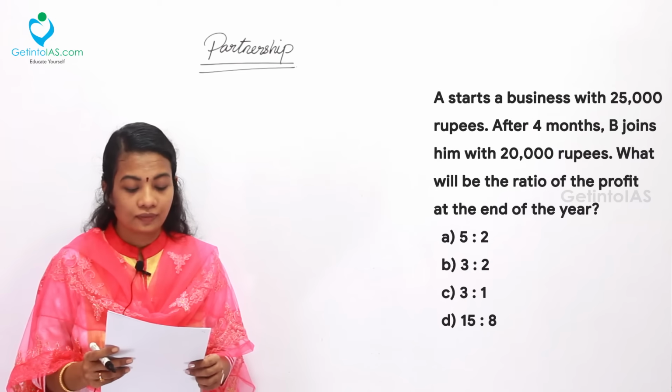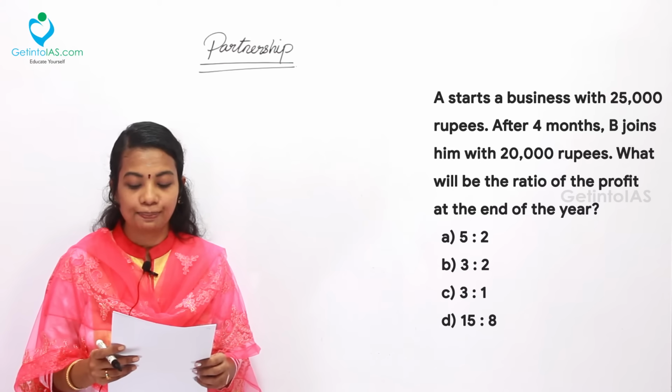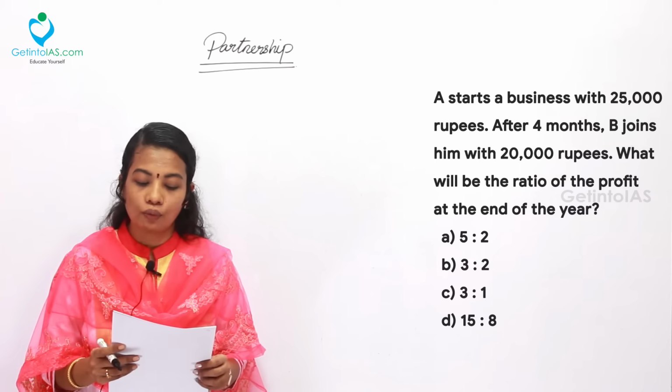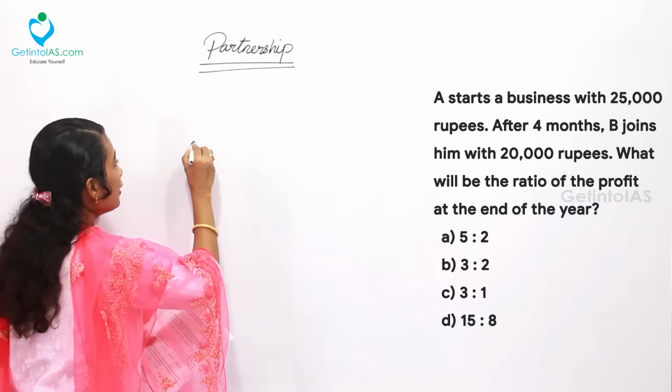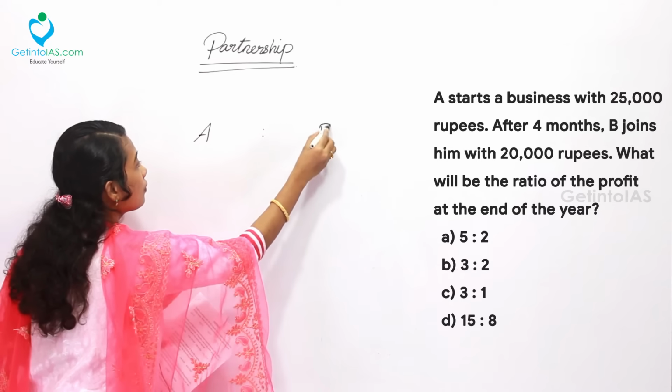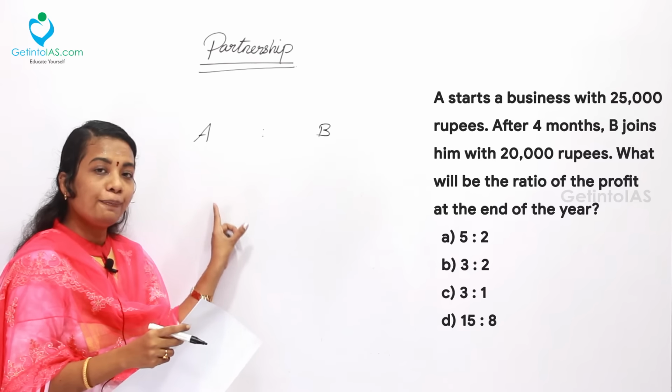The first question: A starts a business with 25,000 rupees. After 4 months, B joins him with 20,000 rupees. What will be the ratio of the profit at the end of the year? Here there are two partners, A and B. Now they are asking for the ratio of profit. Here we want to find the profit ratio.